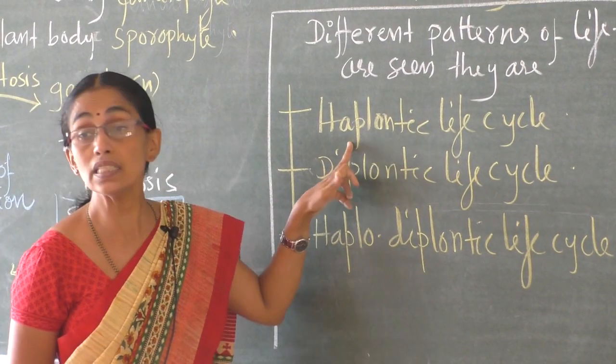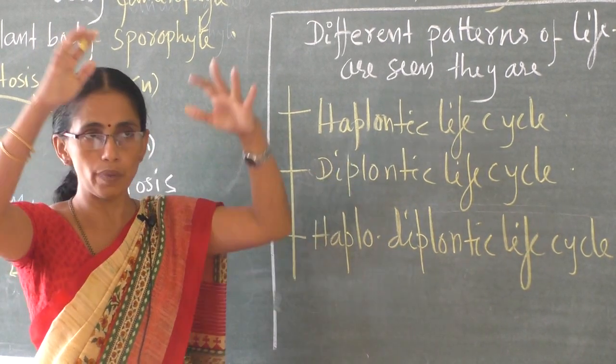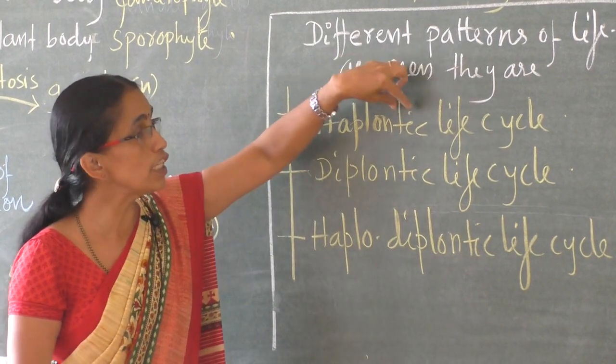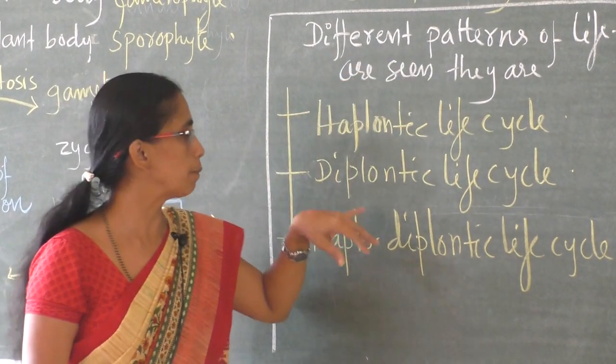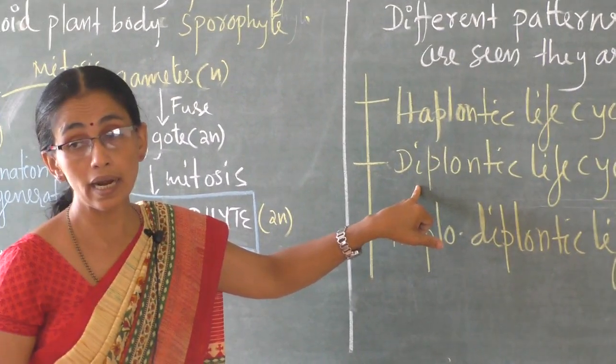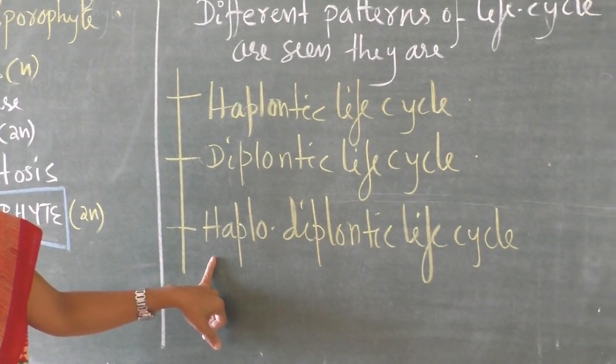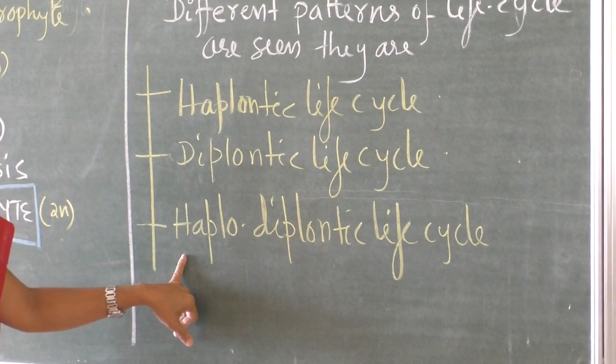In the entire life cycle, the major phase is haploid, with a very small diploid phase: that is haplontic. Diplontic: major phase is diploid and small phase is haploid. Haplodiplontic shows almost equal haploid and diploid phases.